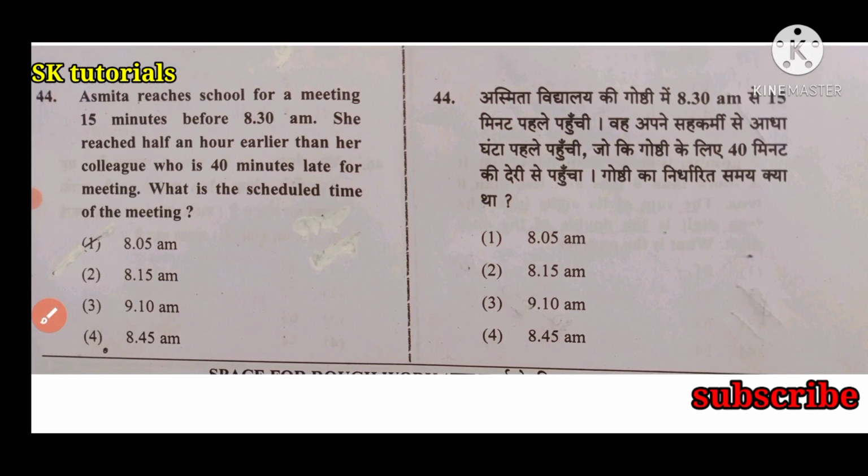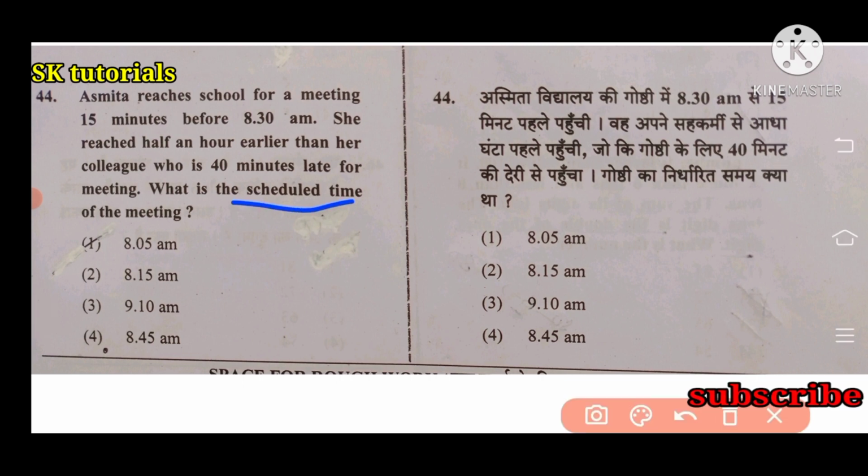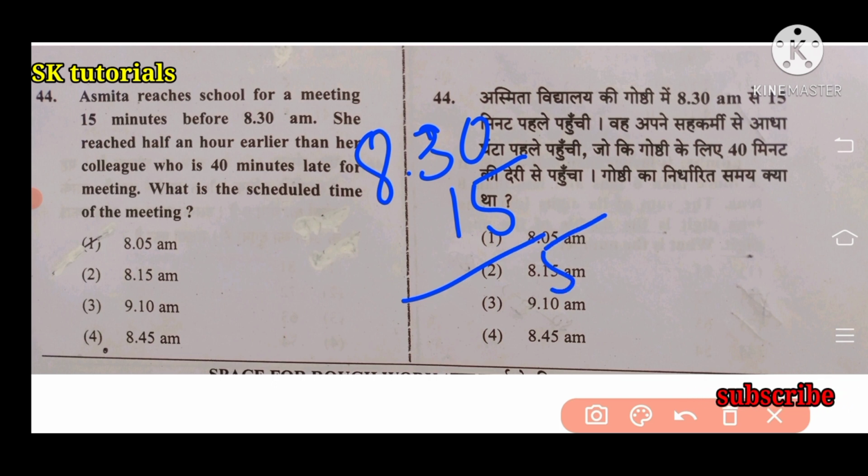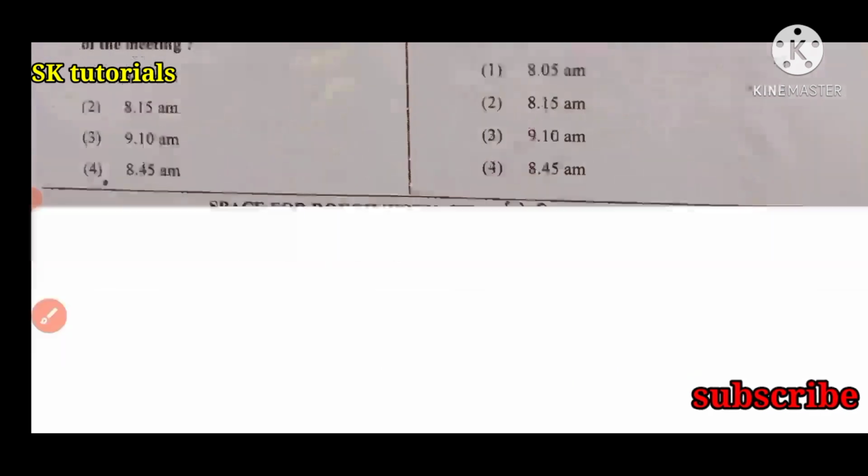Next question. Asmita reaches school for a meeting 15 minutes before 8:30 a.m. She reached half an hour earlier than her colleague who is 40 minutes late for the meeting. What is the scheduled time of the meeting? 8:30 a.m., 15 minutes before. Scheduled time of the meeting is 8:45. Right answer is option 4.